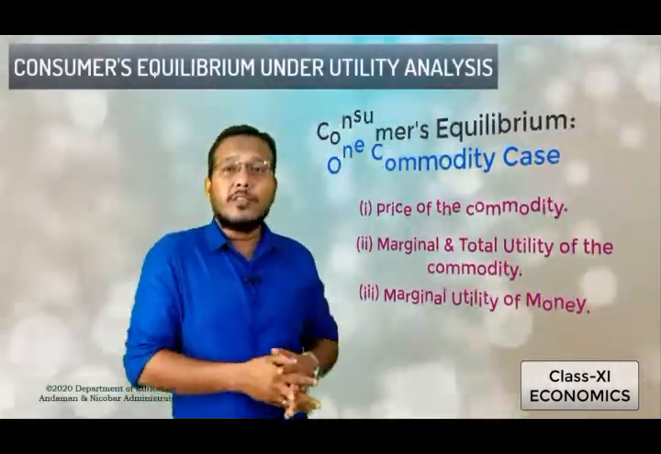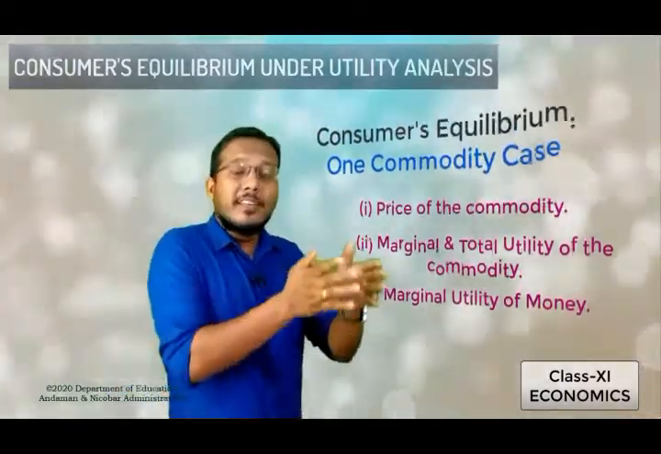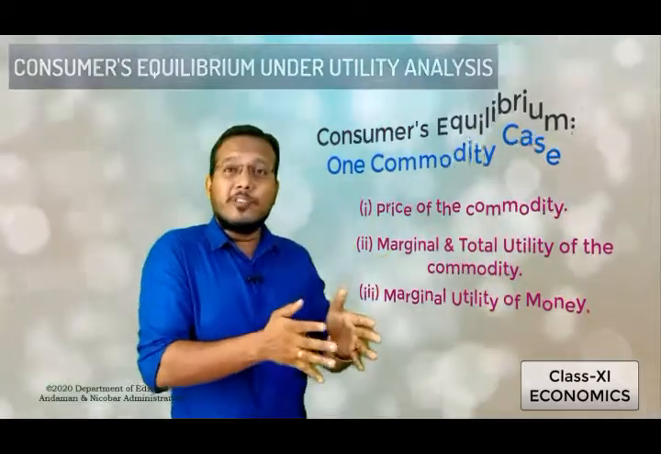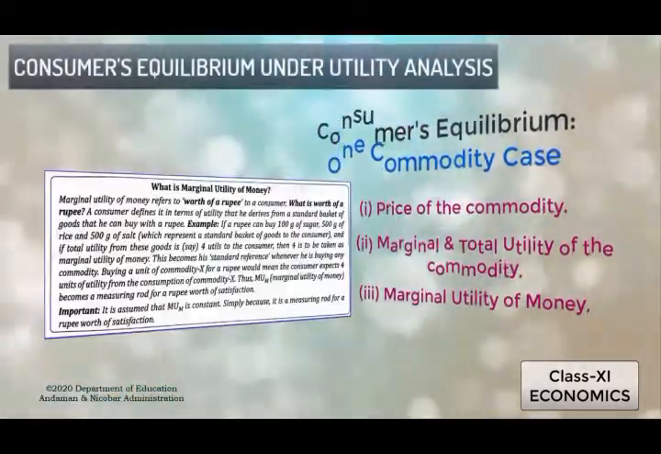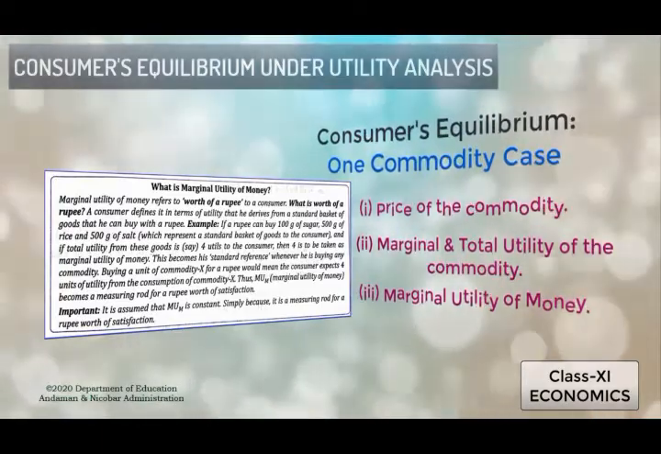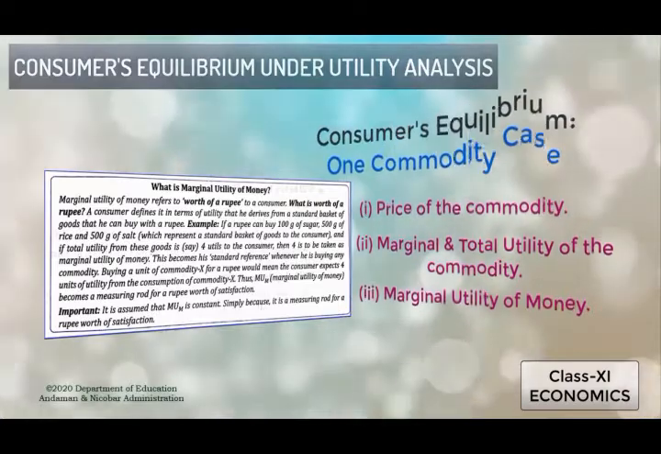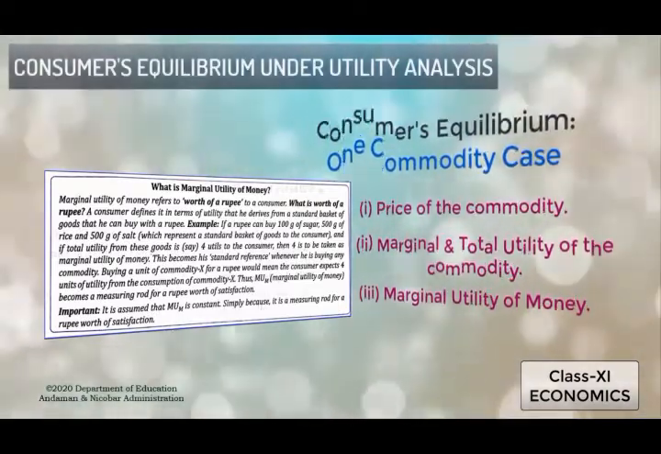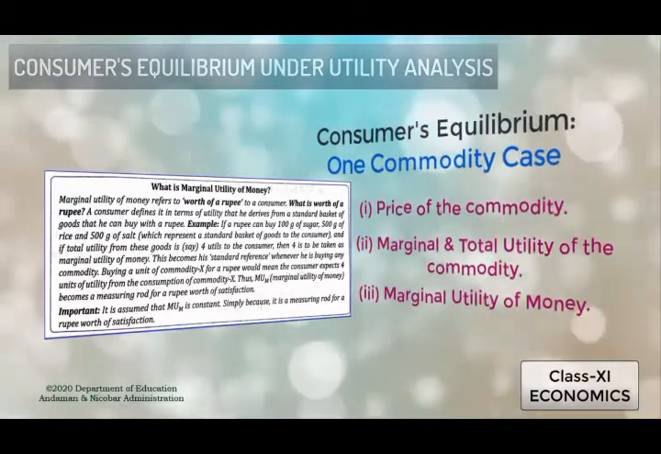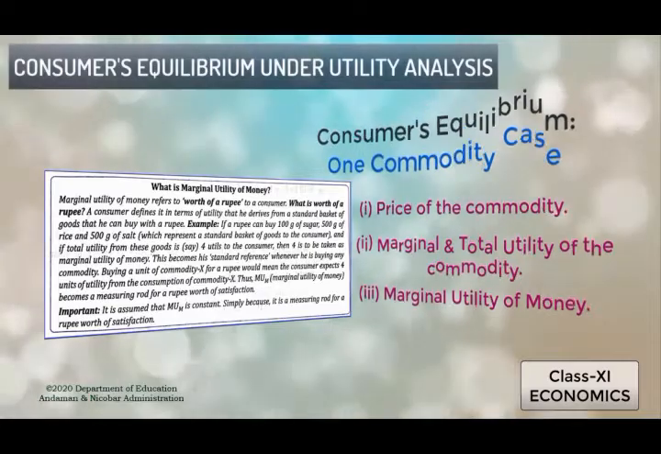The marginal utility of money refers to the worth of a rupee to a consumer when he spends his money to purchase a commodity. Students, what is the worth of a rupee? A consumer defines it in terms of the utility that he derives from a standard basket of goods that he can buy with a rupee. Take an example.